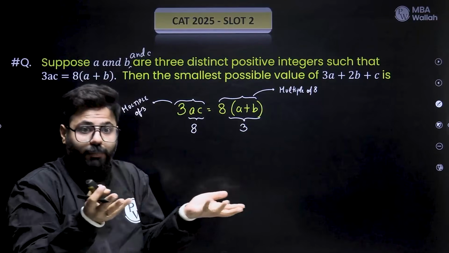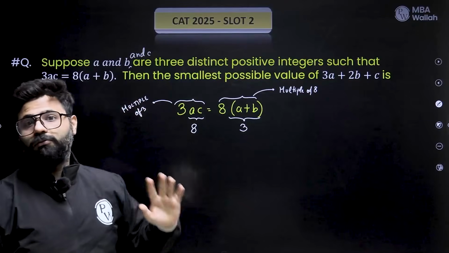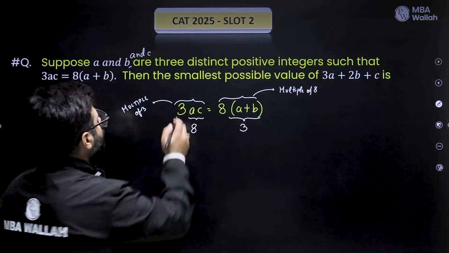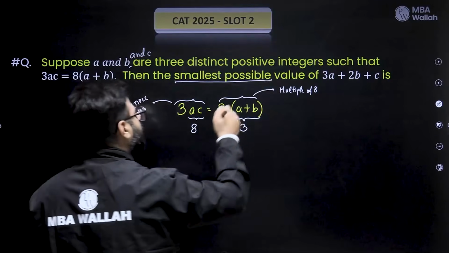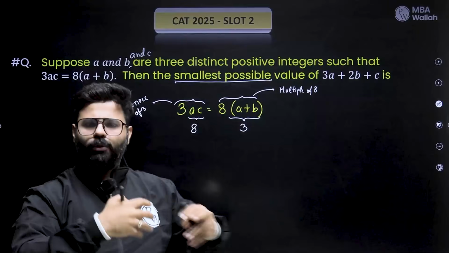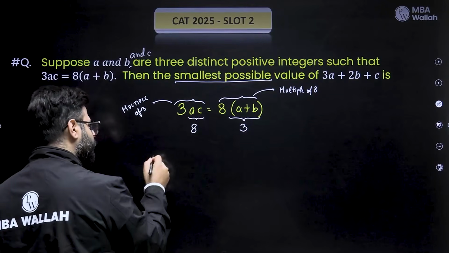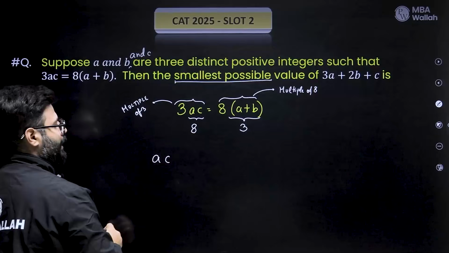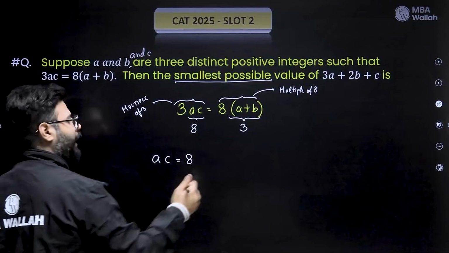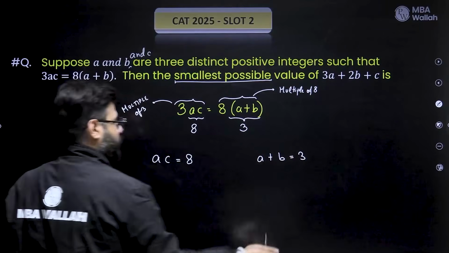They don't have any prime number in common. That means this guy must have 8, and this guy must have a 3. Now you're looking for the smallest possible values, so it is a multiple of it. It can be 8, 16, 24, 32. I want the smallest, so why not put AC as 8? That's the smallest I can get. And I want to put A plus B as 3. That is how I can get the smallest possible values.